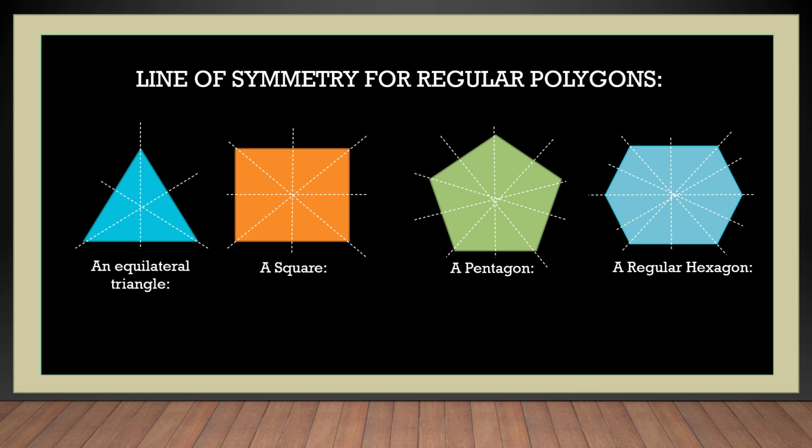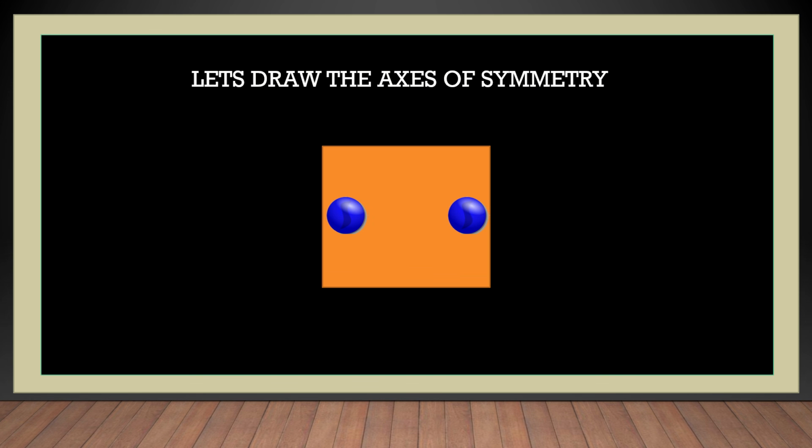Now as these lines were already drawn for you and you had to count, in the next example you have to draw the maximum number of lines of symmetry for the given object or figure. Come on, draw. The axis of symmetry we already saw is nothing but the line of symmetry. Draw a line of symmetry or axis of symmetry for this figure. Did you get the answer correct? Very good. Another example we are going to see is this. Come on, fast, draw a line of symmetry for this. Did you get the answer correct?